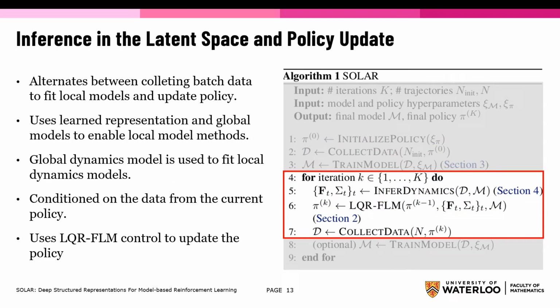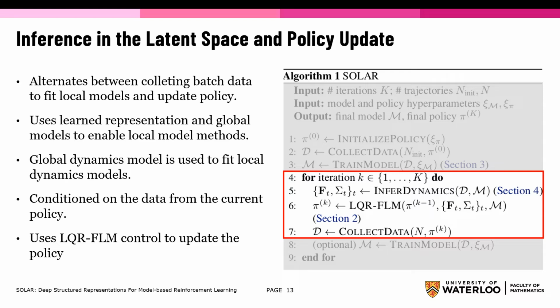Now inside the loop, we see that we have inference in latent space and the policy update. So we're going to alternate between collecting batches of data from the current policy and using this data to fit local models to improve the policy. This step utilizes the learned representation and global model to enable local model methods.